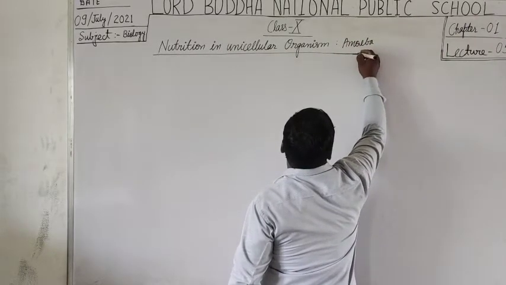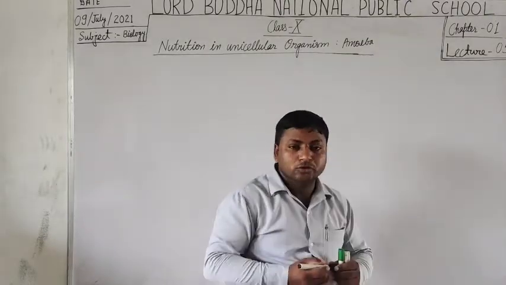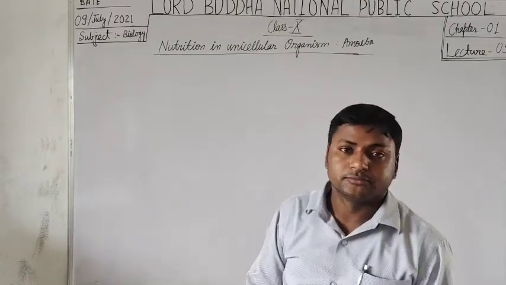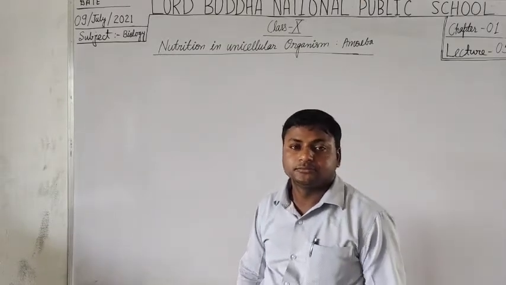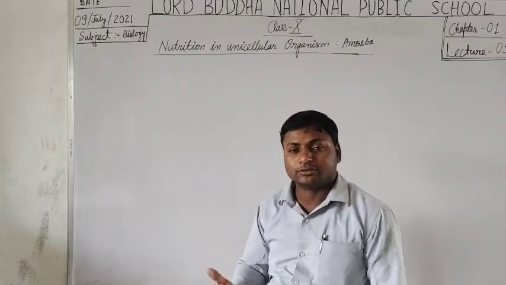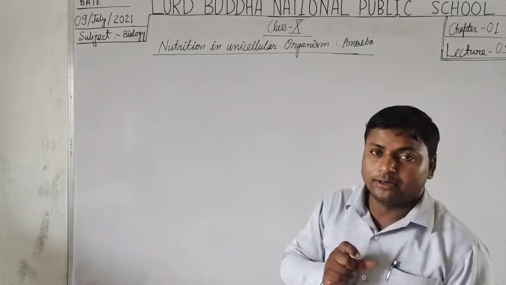Students, amoeba is a unicellular holozoic organism. If we discuss more about amoeba, it is unicellular, irregular in shape and immortal.